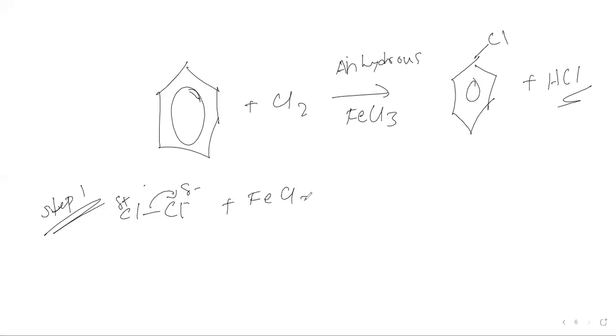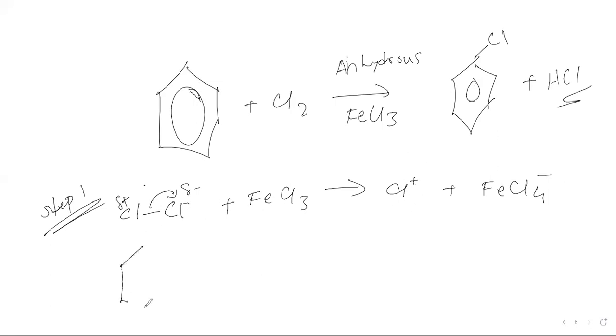This reacts with the catalyst being provided, FeCl3. So FeCl3 takes the nucleophile and keeps the electrophile as it is. Now the nucleophile is in the FeCl3 and the electrophile is left over. Now we have the electrophile.